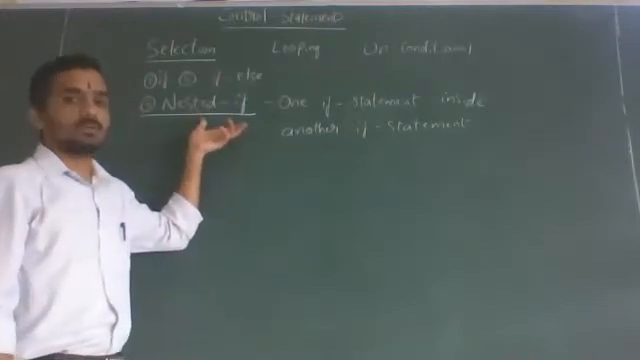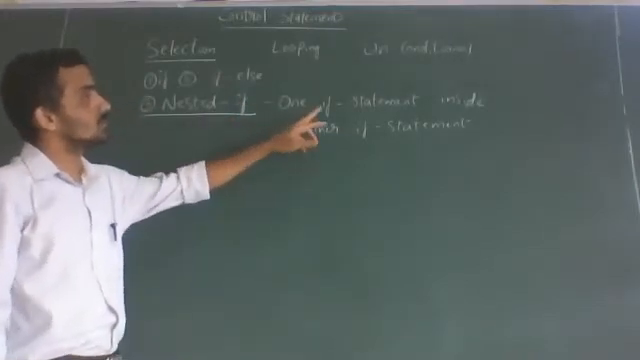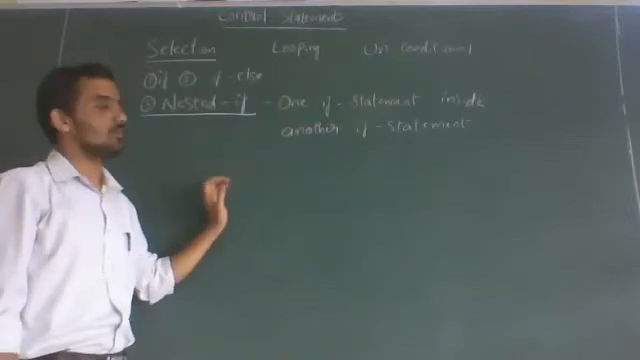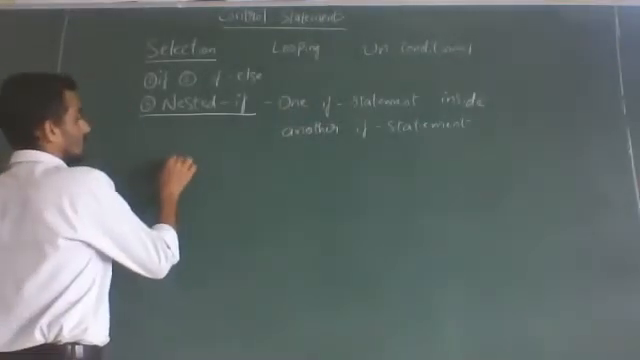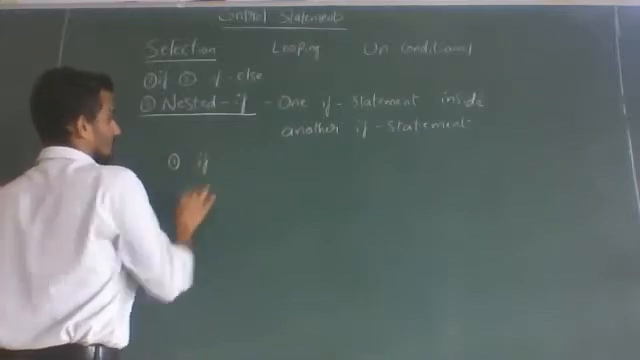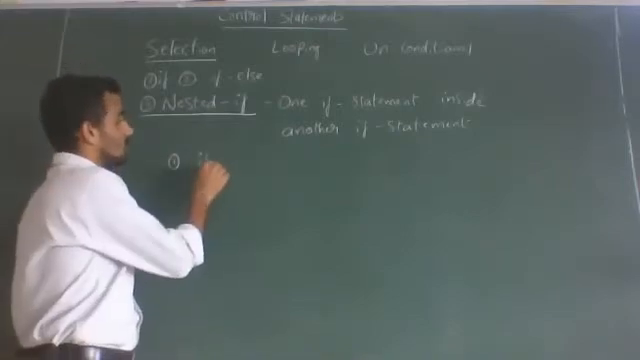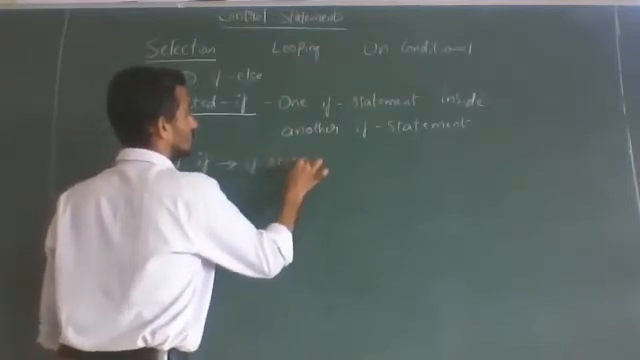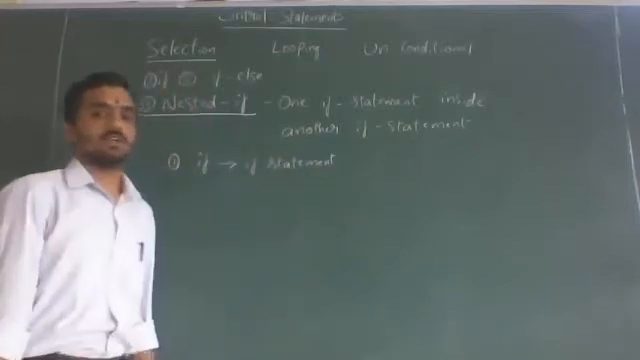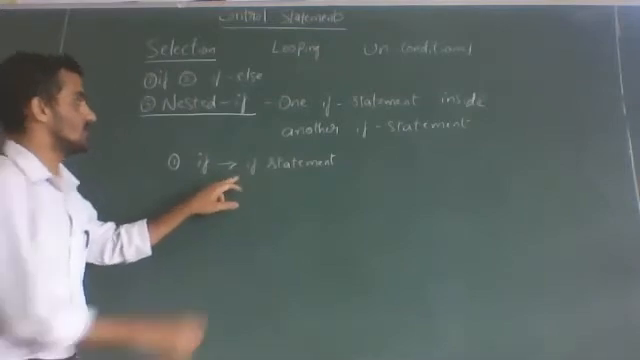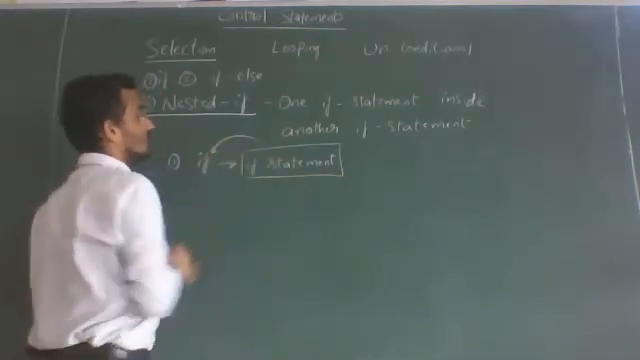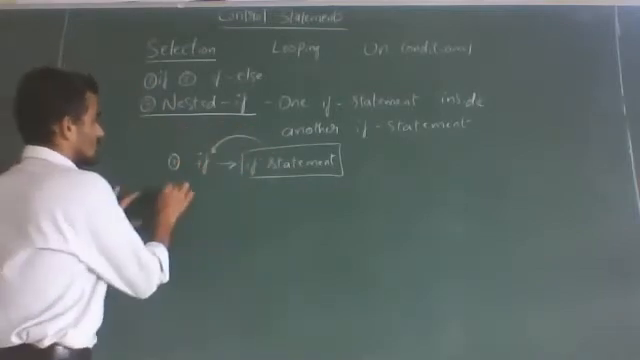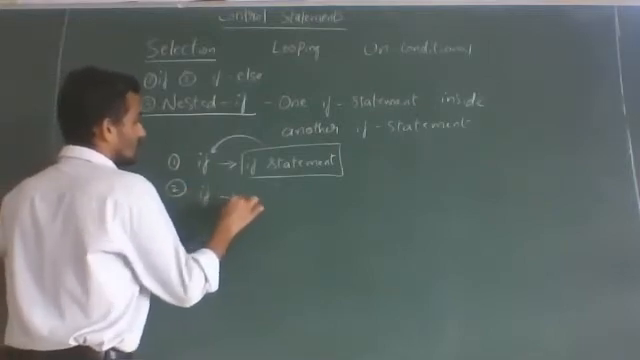When we talk about a nested if statement, if I say one if statement inside another if statement, we can get many forms of this. For example, say there is one if statement. Inside this if statement, if I write one more if statement, this is one nested if statement. This particular if statement is present inside this if statement. In this way you have to understand.